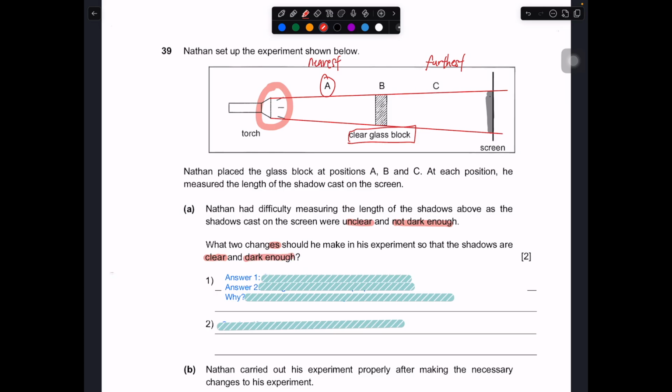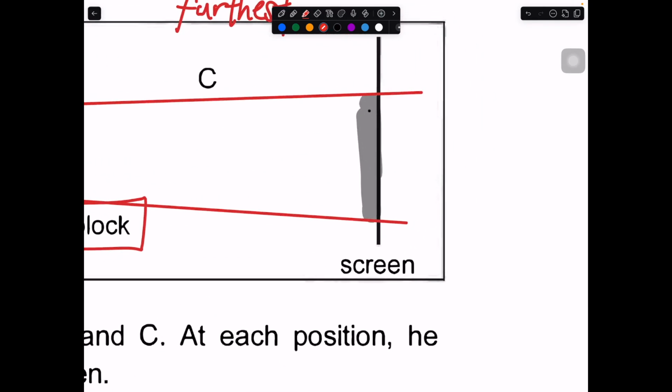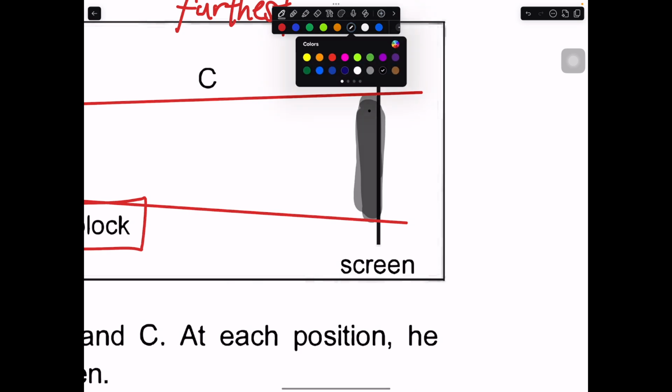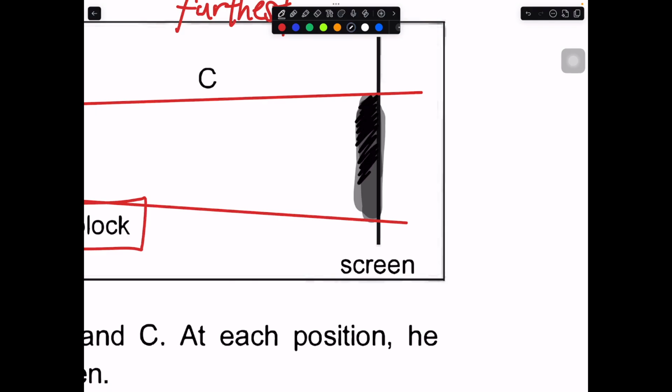That means I want to see the shadow darker. So instead of this being the shadow, I want the shadow to be something like this. Very dark. Or in fact, let me just exaggerate this part. So I want the shadow to be like this, very dark. Okay, so in this case, you think about it.